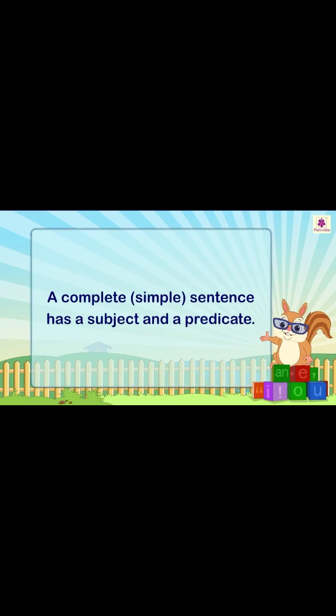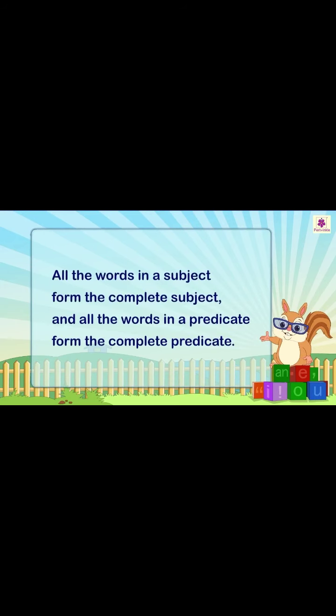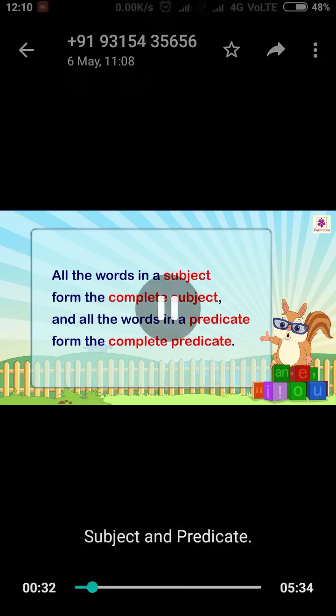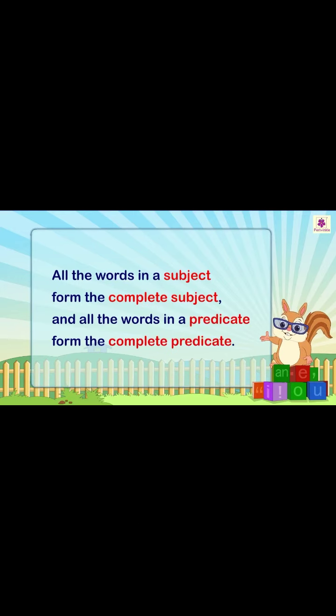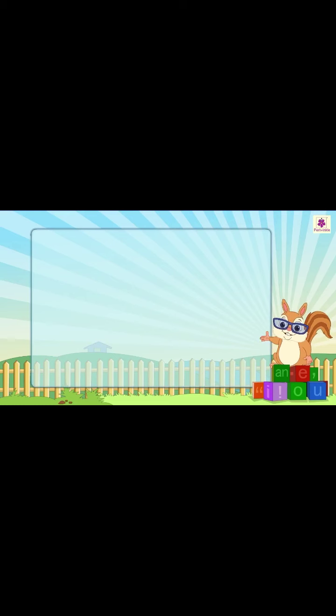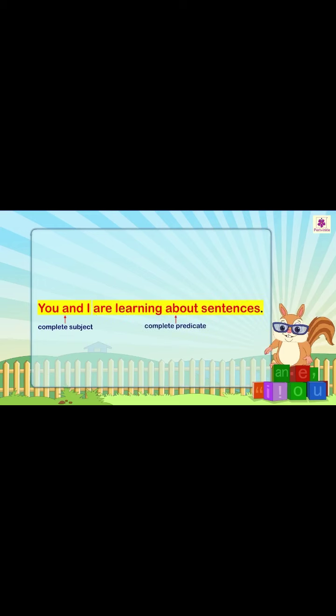A complete, simple sentence has a subject and a predicate. All the words in a subject form the complete subject, and all the words in a predicate form the complete predicate. For example, you and I are learning about sentences. Here, you and I form the complete subject, and our learning about sentences form the complete predicate.